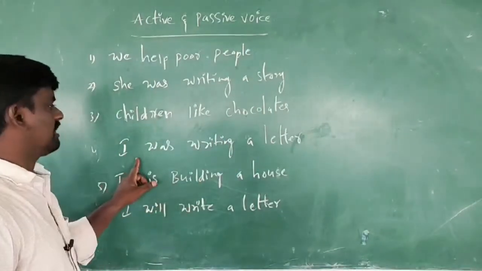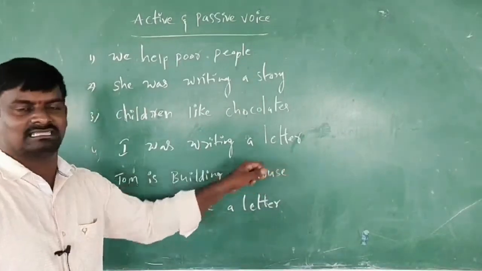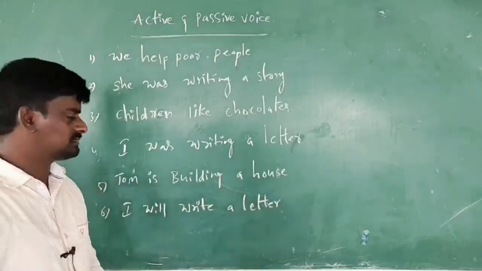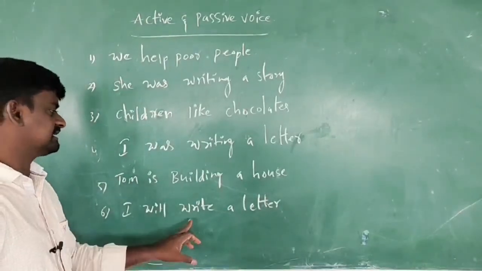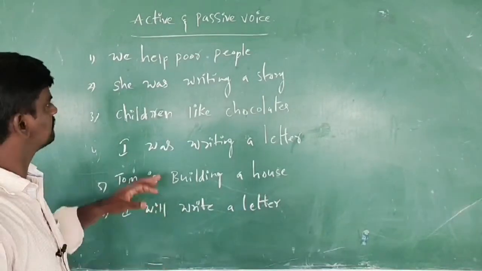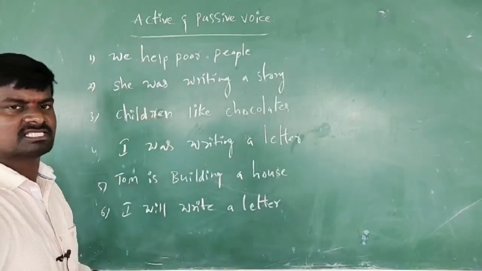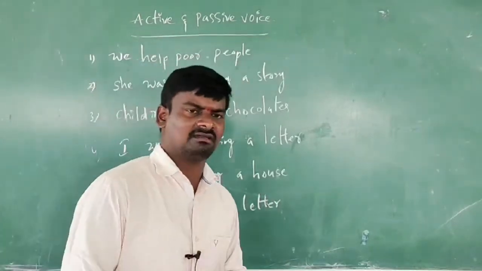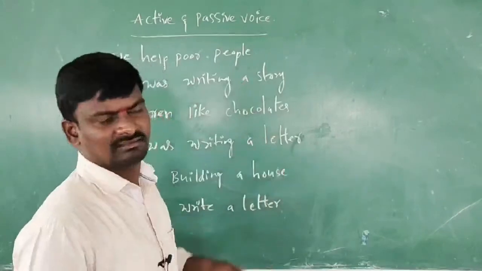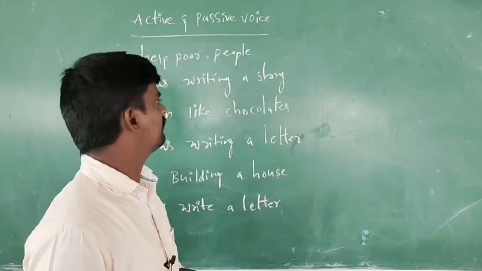Number 4, I was writing a letter. Number 5, Tom is building a house. Number 6, I will write a letter. This is the assignment for you, and if you have any doubts while learning, you can do it at home.